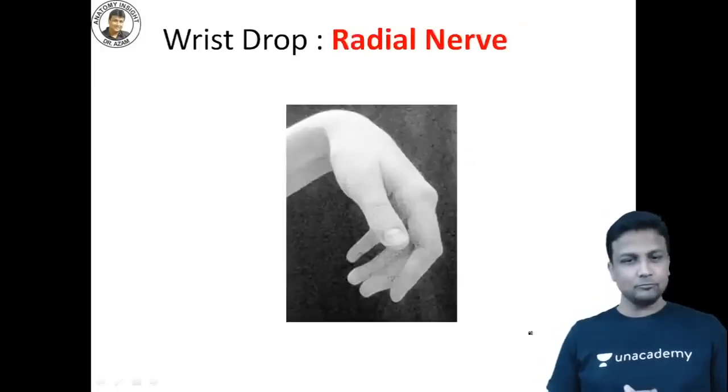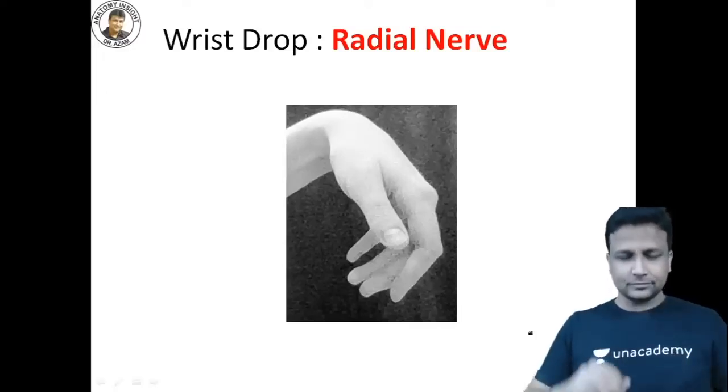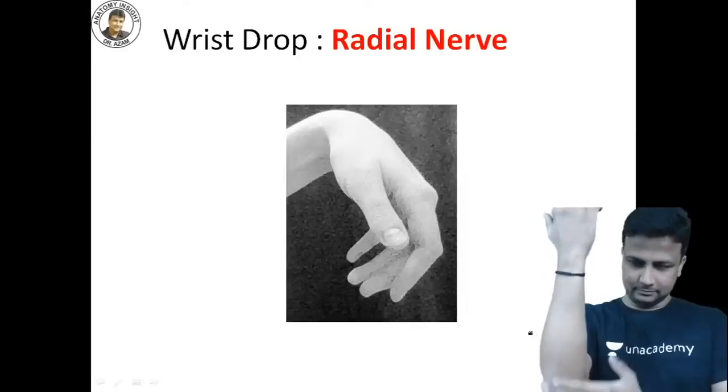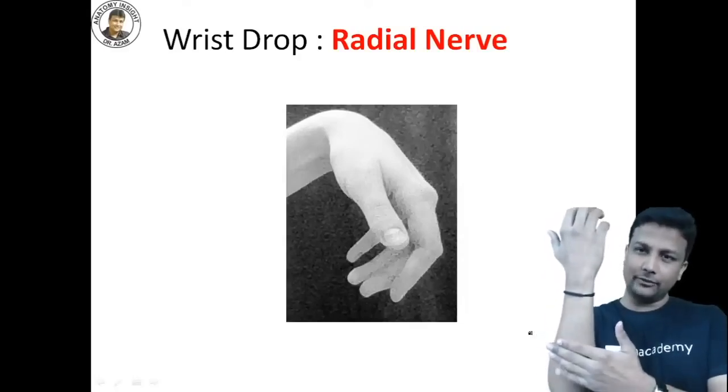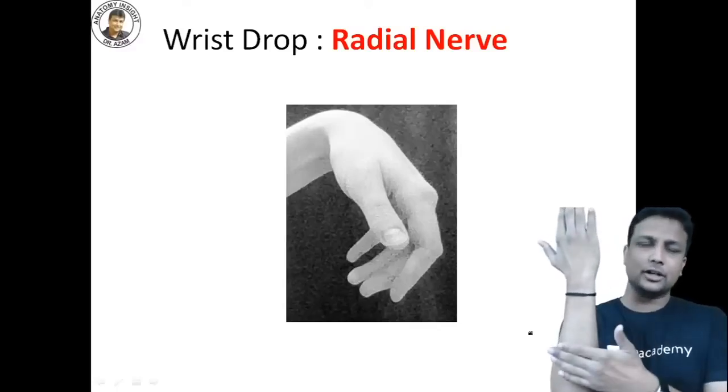Lovely. Next one. Now, what about the wrist drop, sir? See, look here. First of all, I hope you all know that in our upper limb, the posterior compartment of the forearm will be having extensor muscles. Anterior compartment of the forearm and the posterior compartment.